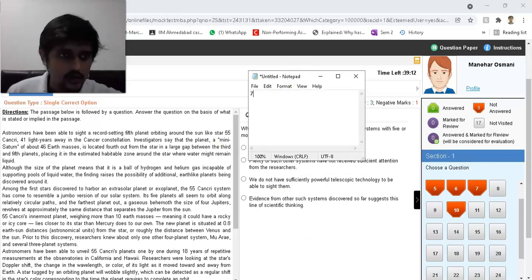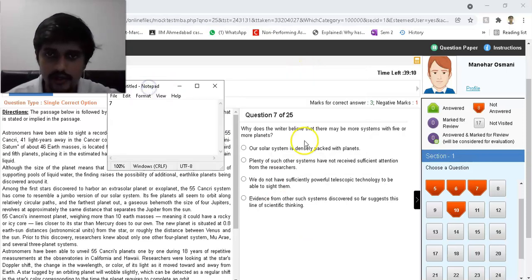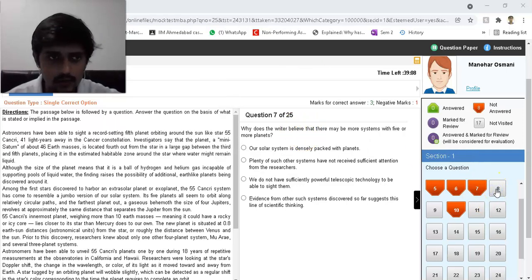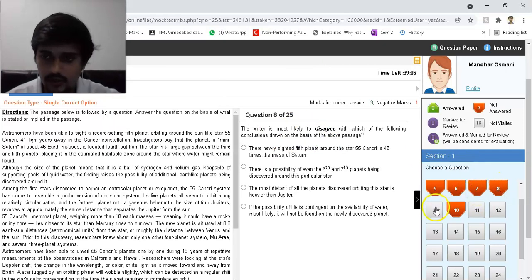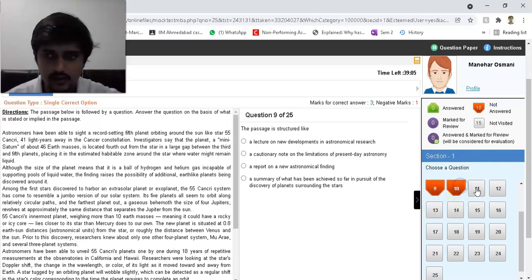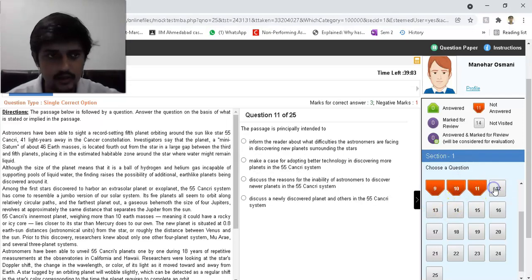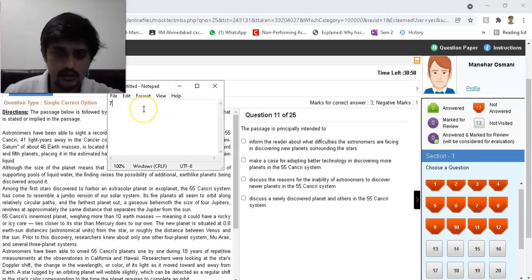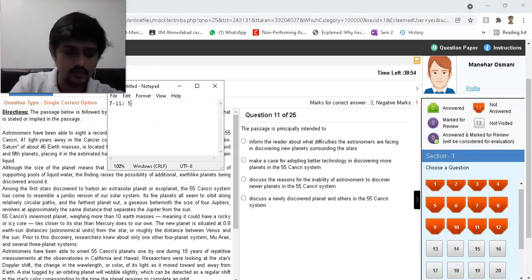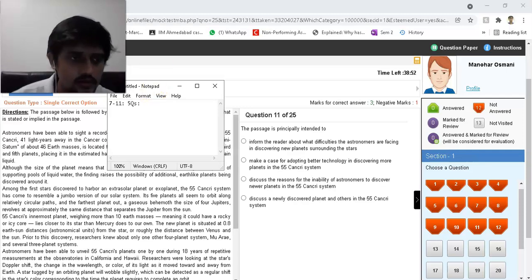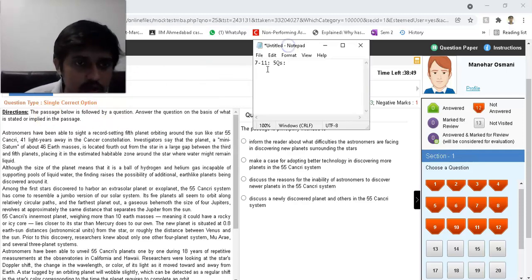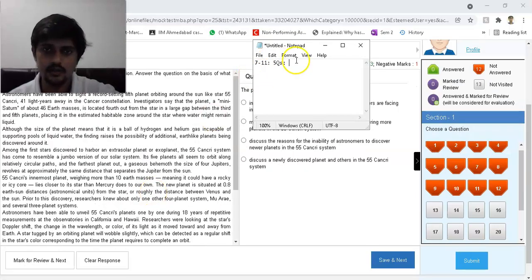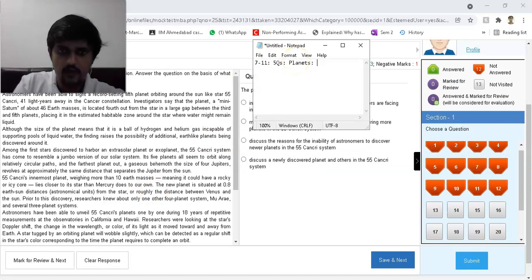So 7, and this is exactly how CAT looks like, right? Because you don't know where the questions are going to stop. 8, 9, 10, 11, 12. Okay, so it's 7 to 11, so there are 5 questions there. What is it about? Astronomers have been able to sight the fifth planet orbiting. Okay, so it's about planets.